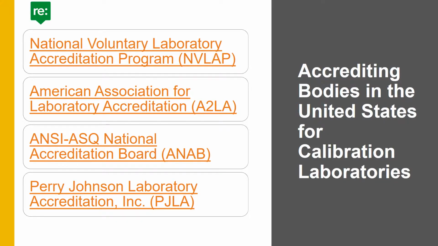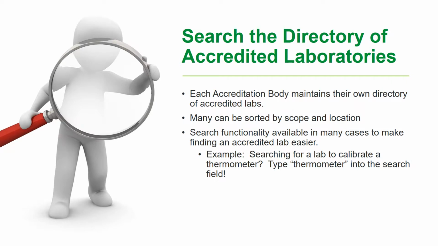There are several agencies in the United States that accredit calibration laboratories. Each of these accrediting bodies maintain a directory of accredited laboratories. If you are located outside the United States, there may be other agencies in your region that accredit calibration laboratories. You can find an accredited laboratory by reviewing the directory maintained by these accreditation bodies. Many of these agencies provide search functionality to make finding a calibration agency that performs the work you need easier. Many also offer sort functionality so that you can find a provider that is within a certain geographical location.